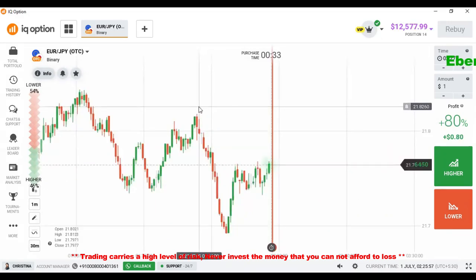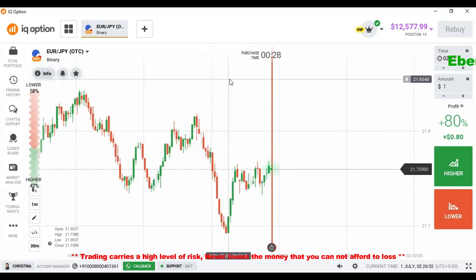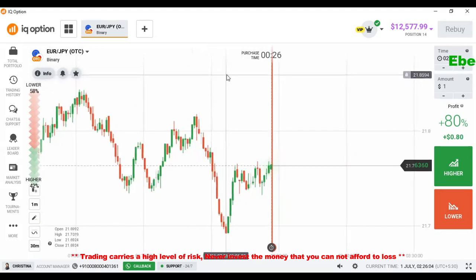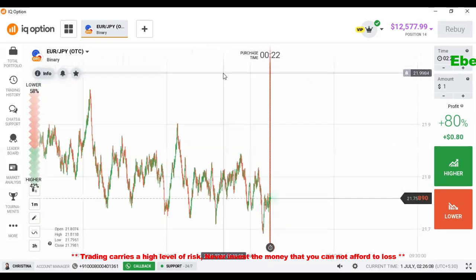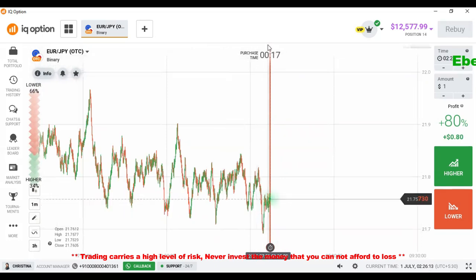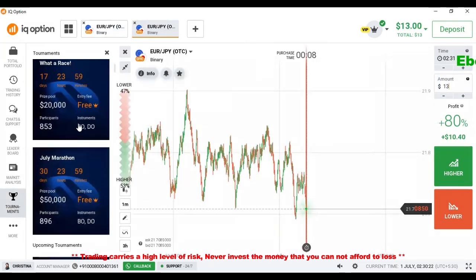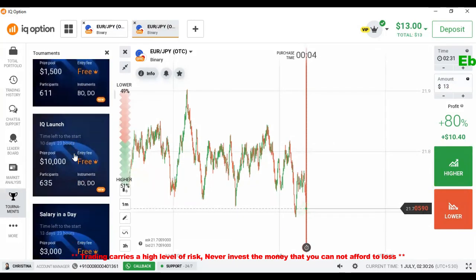Hello traders, welcome back. You will see here still I am in the 14th position. Within 5 minutes I will get my results, and I didn't place my trade again after 8 compoundings because I didn't want to get more positions, because I'm not a greedy person. And if you get some position, you no need to place your trade again to get more positions.